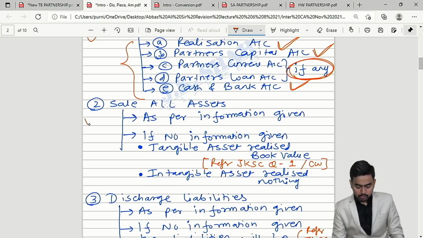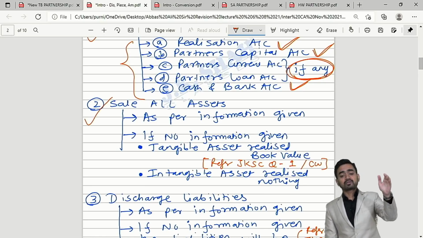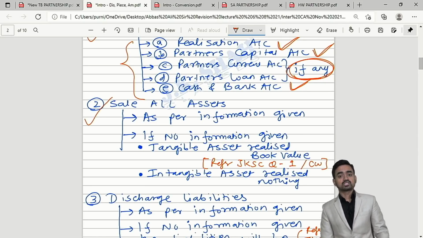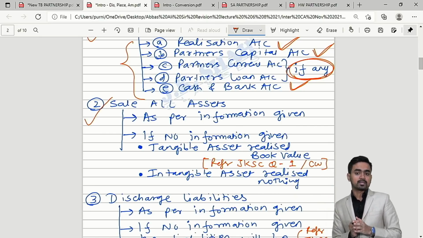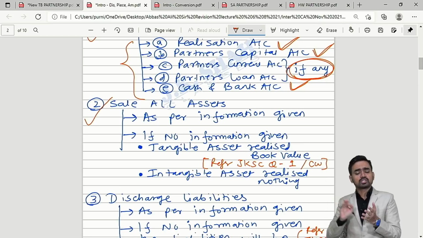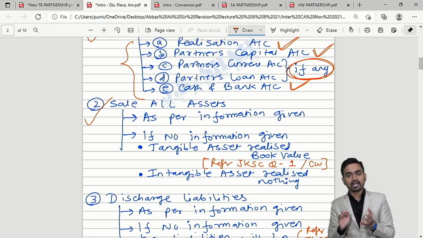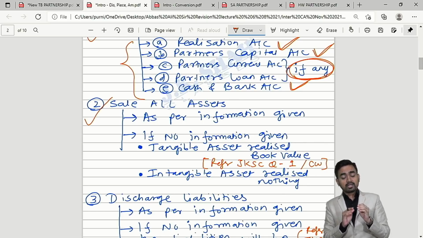Now step number 2. What you will do after removing all the items from the balance sheet? Your step number 2 is what? Sell all assets in the market. Is it clear? Like sell your machine, furniture, investment, realize your debtor, and etc. Correct. So step number 2 is what? Realize all assets, sell all assets in the market.